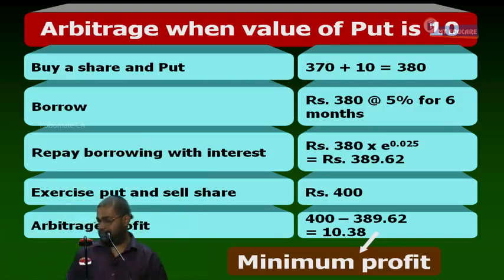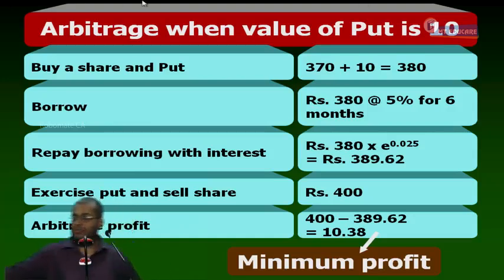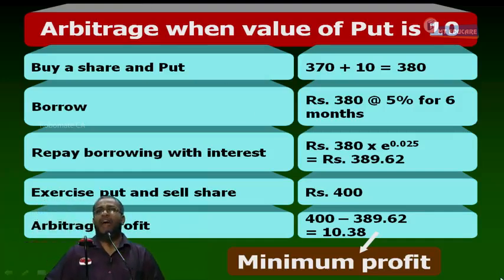Now, write down check. One more part is left out. Okay, write down check. Present value of profit is equal to 10.38 into, tell me, this profit is received today or after 6 months? After 6 months. So present value of profit is equal to 10.38 into e power minus 0.025.